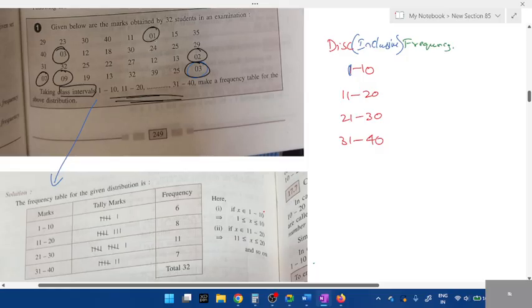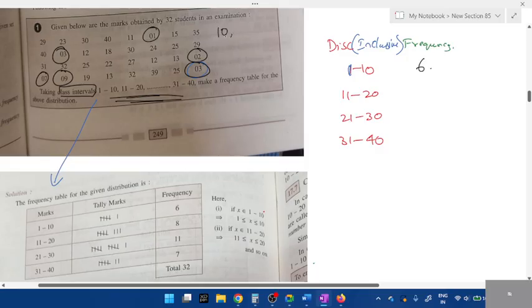Total, how much have I circled? What are the numbers which fall from 1 to 10? Frequency is 6, right? Tally marks you don't need to mind for now, because if you know the frequency, tally marks are easy to write. Just ignore tally marks for now. Frequency is 6. Okay, example, I'll take 10 here.